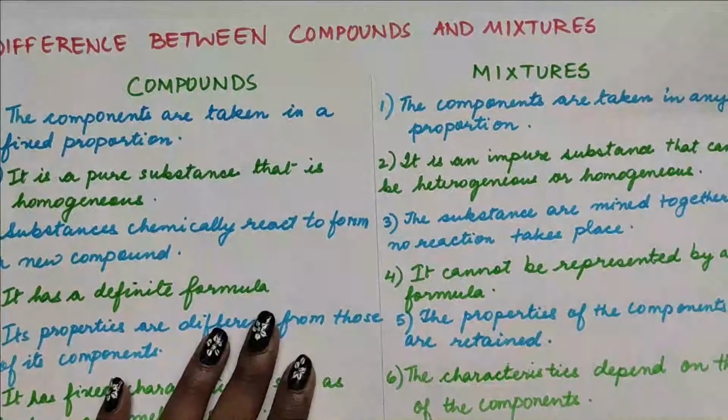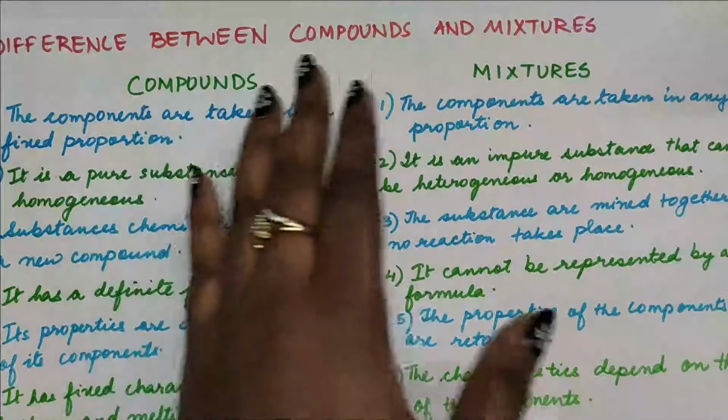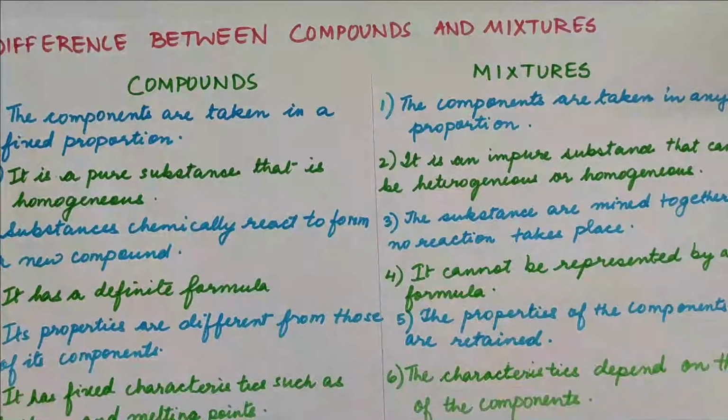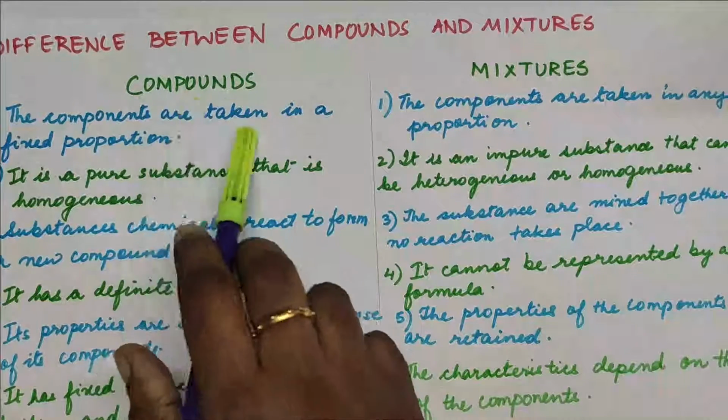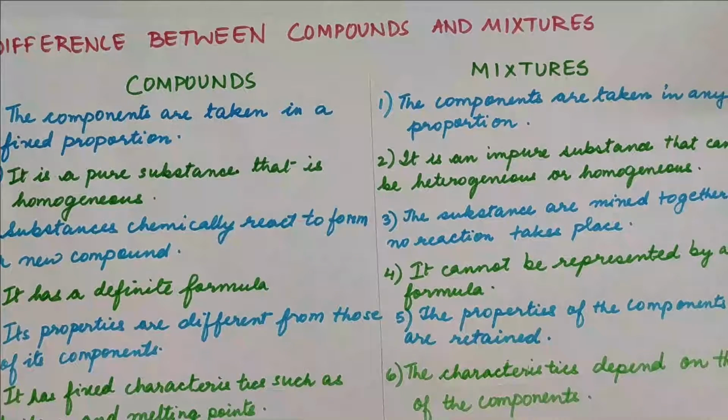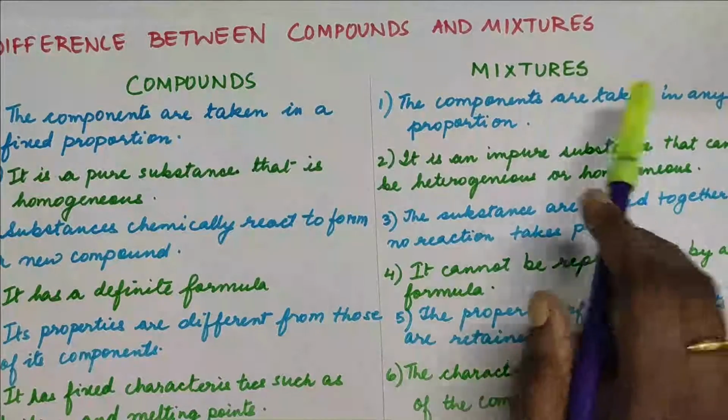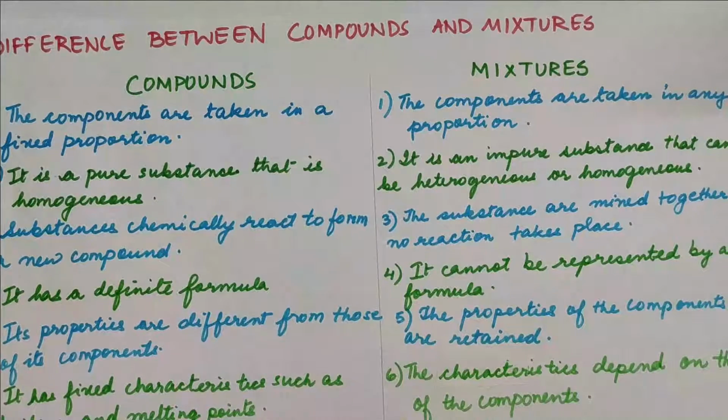Our next topic is the difference between compound and mixture. Now you have understood in the previous parts that we have discussed compounds and their properties, and today we have discussed the properties of mixture. So when we do a comparison, we can find the following differences. The components of compounds are having a fixed proportion, but they are not mixed in a fixed proportion in a mixture.